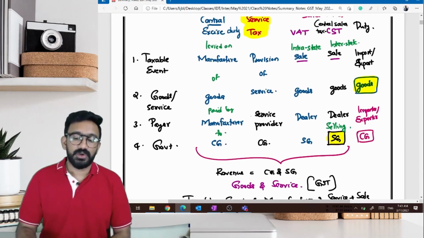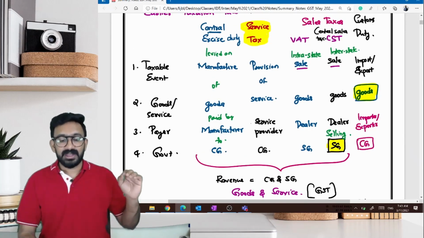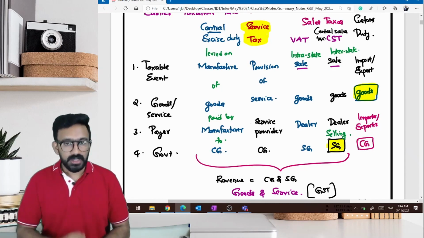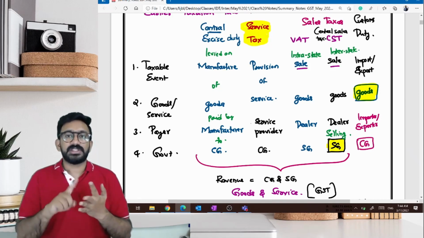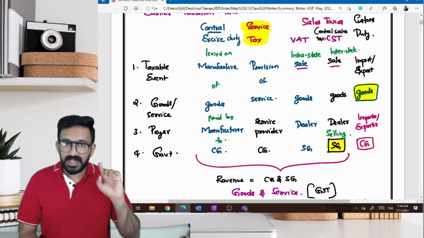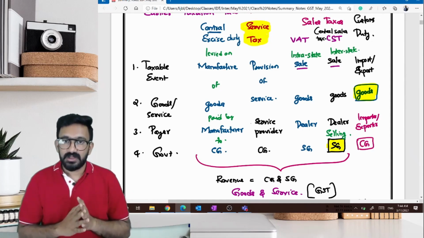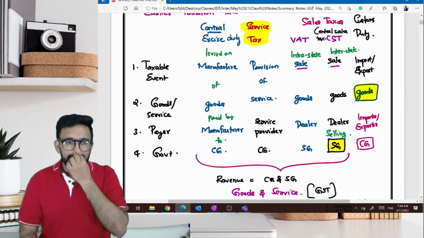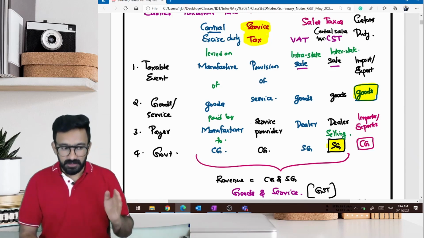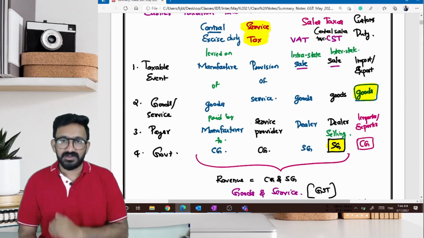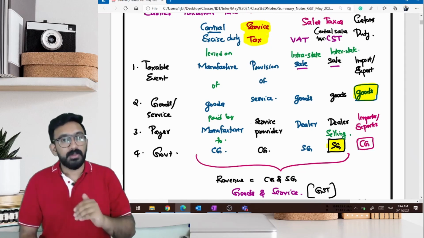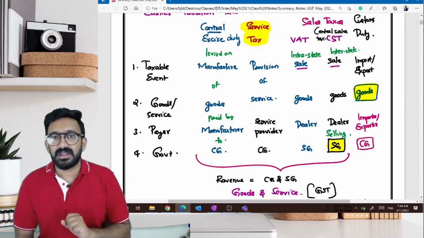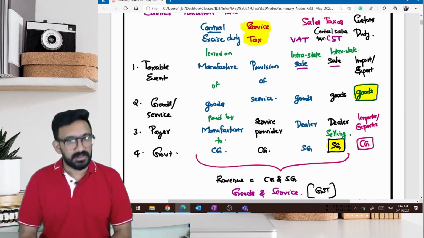See, I'm going to ask you an understanding based question. When I'm saying that I'm merging excise duty, service tax, VAT and CST, does that mean that tomorrow there will not be any tax on manufacture, service and sales? Okay, that is option A. The second understanding is, when I say I'm merging, I mean there will be taxes on manufacture, sales and service, but earlier I was calling them by different names. Now all of these taxes on manufacture, service and sales are going to be called GST. Which is the understanding? The second understanding is the correct one.